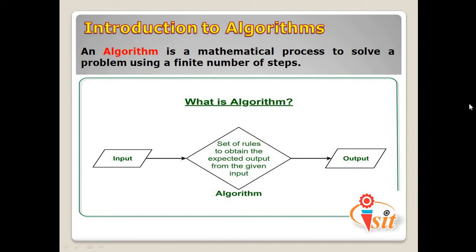So consider the example here. If you are having the input like 2 plus 2, here set of rules means we need to write down the steps. Afterwards the desired output we require, that is 2 plus 2 is equal to 4. It means that for every algorithm we need to give the input, and after processing that input step by step we get the desired output. That is the thing we are going to call an algorithm.